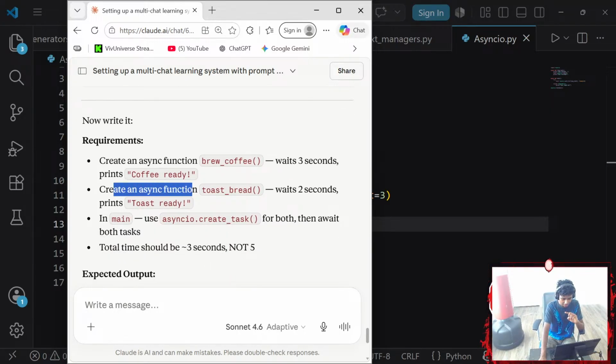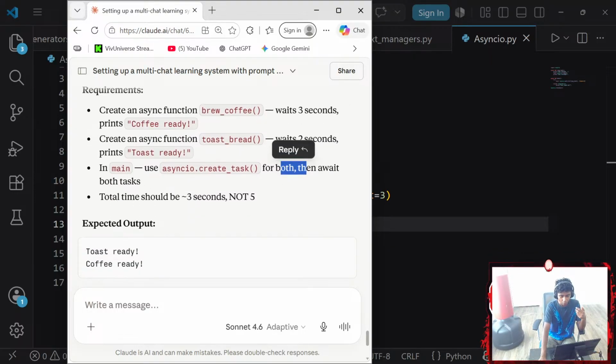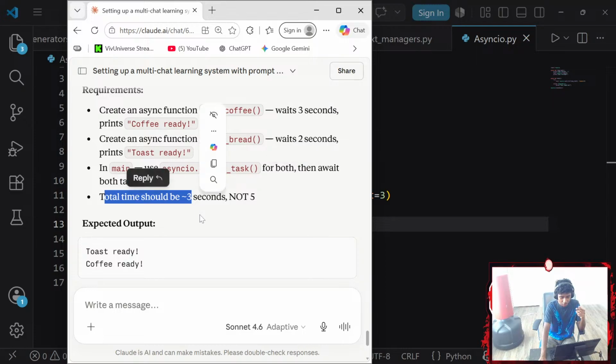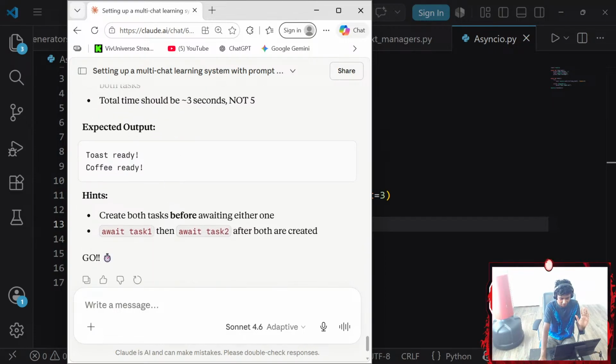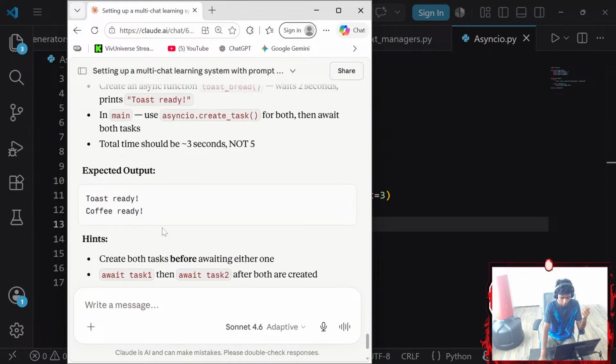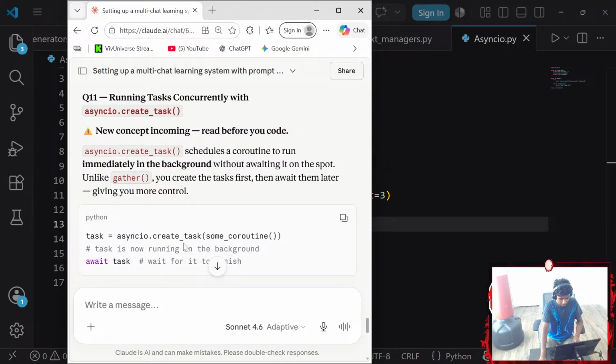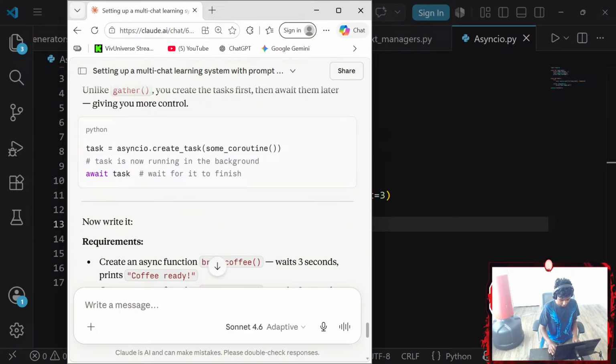That said, create an async function called toast_bread that waits 2 seconds and prints toast ready. In the main function, use asyncio.create_task for both, then await both tasks. Total time should be 3 seconds and not 5 seconds. Hence, create both. Okay, firstly, what does create_task do?